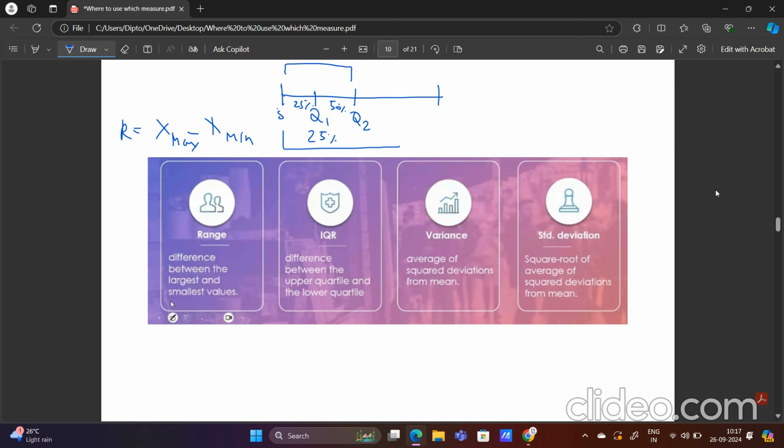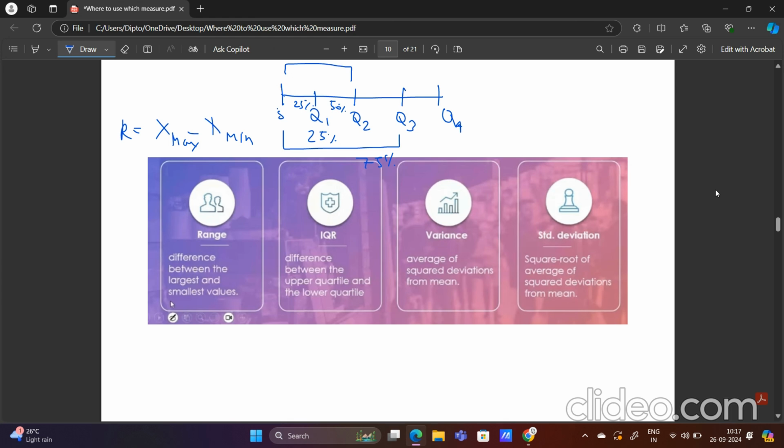Till Q3 we have 75% data points, and till Q4 we have 100% data points, although Q4 is not important here. So these are the 4 quartiles. Q2 is nothing but median, as you can understand that 50% data points are within Q2.